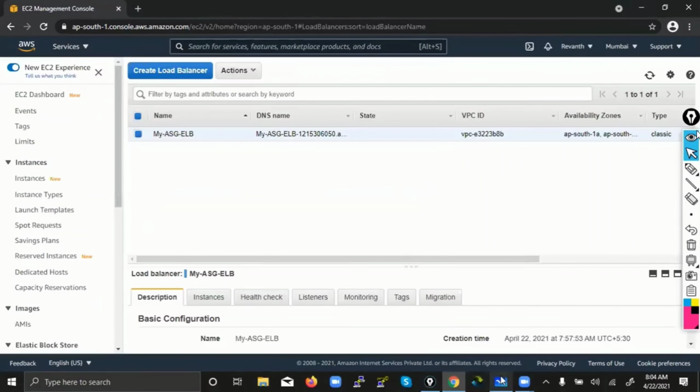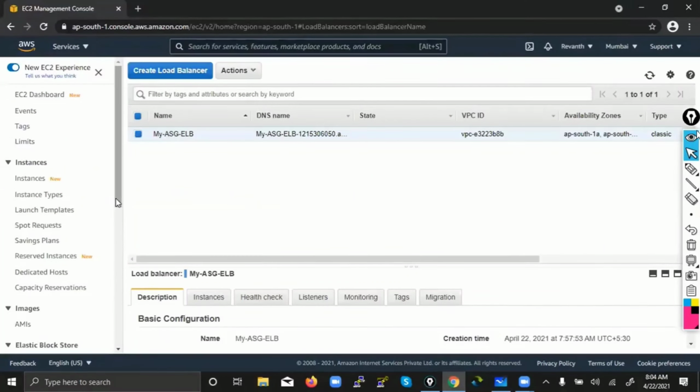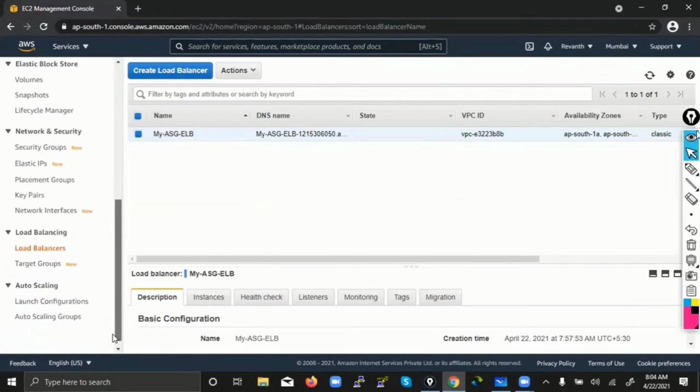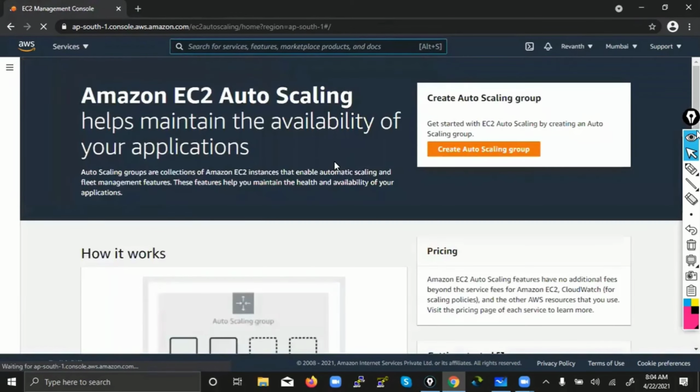So what are the things we have created? We have created the launch template and the load balancer. Now finally, the scaling policy. Let's go to scaling. Come to the last option, and there you can find Auto Scaling Groups. Click that option. Currently I don't have any, so create an auto scaling group.